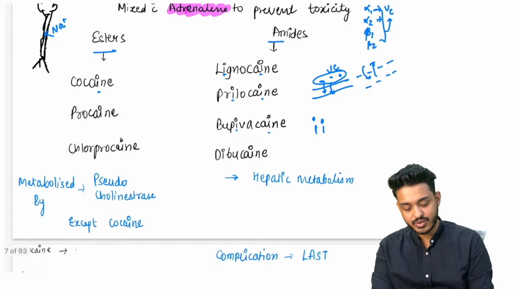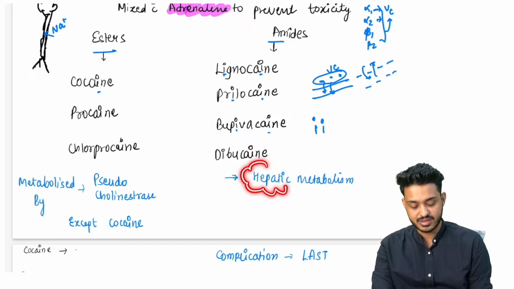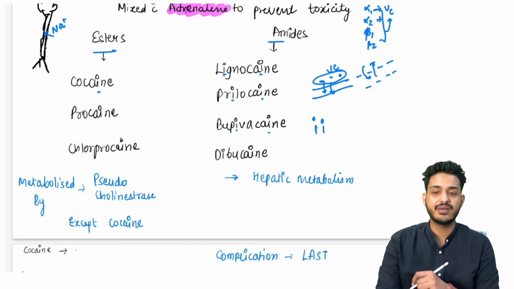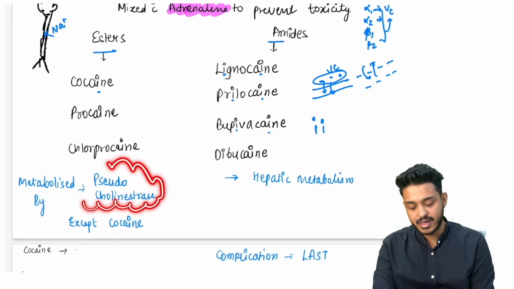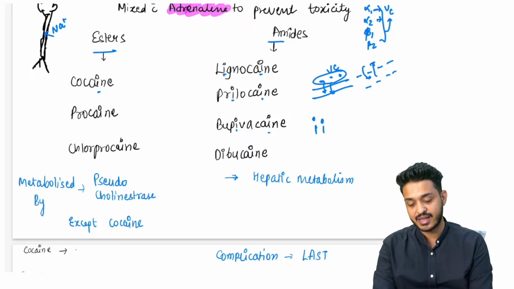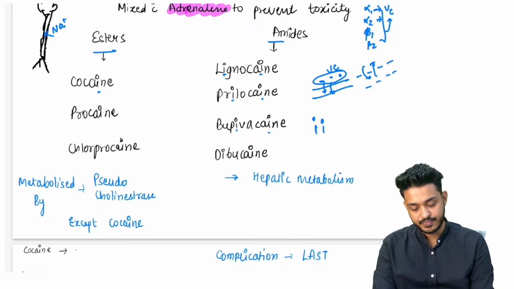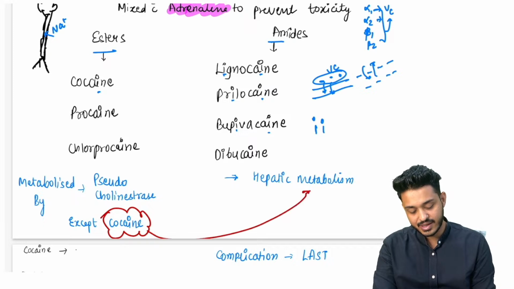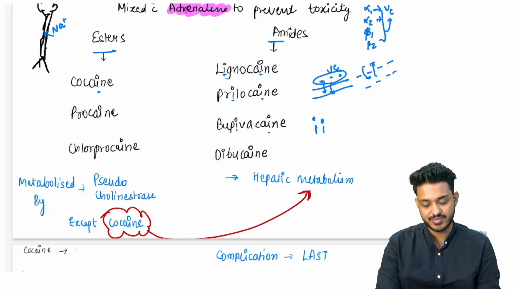How these things are going to get metabolized? All the amides will be having hepatic metabolism. Remember, all the amides will be having hepatic metabolism, and all the esters will be having metabolism with the help of pseudocholinesterase. Pseudocholinesterase is an enzyme, but the cocaine is the exception, and exception is the question, right? Cocaine will be having hepatic metabolism, right?